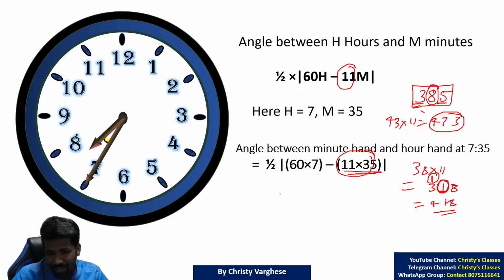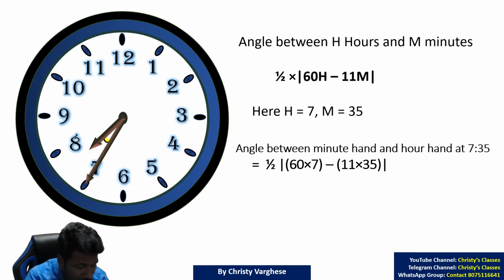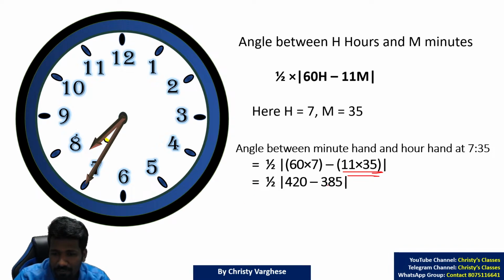Hope it is clear. Again, that is not today's topic. These kinds of speed maths I have already discussed in the speed maths playlist, Vedic mathematics and speed maths. There is a playlist in this channel. You can check it out for further learning. Okay. Anyway, 11 into 35, that way you can multiply it super fast. So 385 it will be.